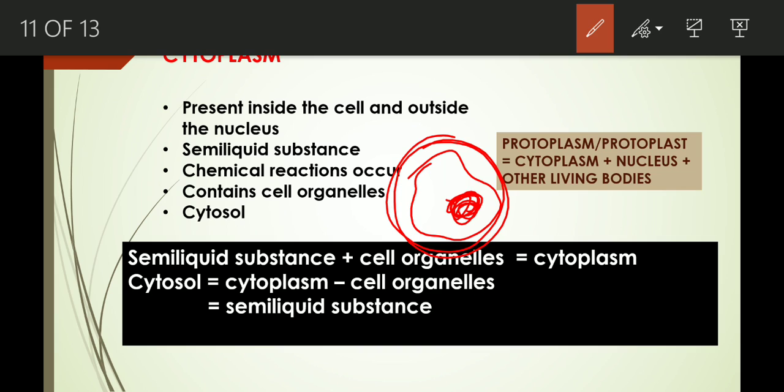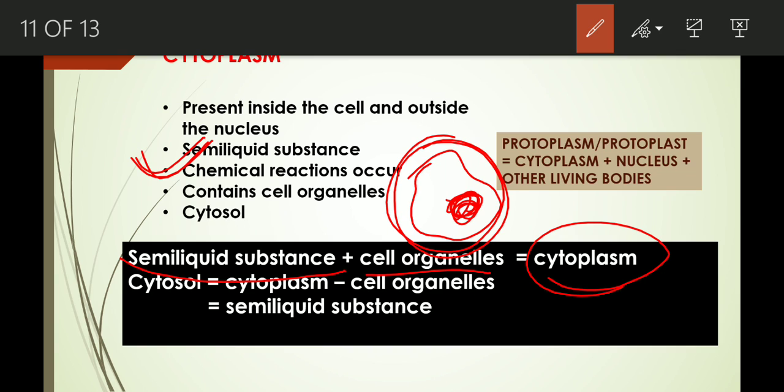And cytoplasm is semi-liquid substance. It is not like water. It is semi-liquid substance. And various enzymatic reactions and chemical reactions take place in cytoplasm. So it is very important place. And cytoplasm contains cell organelles. Actually, cell organelles float in this semi-liquid substance. Clear? So we can say cytoplasm means the semi-liquid substance and the cell organelles together.